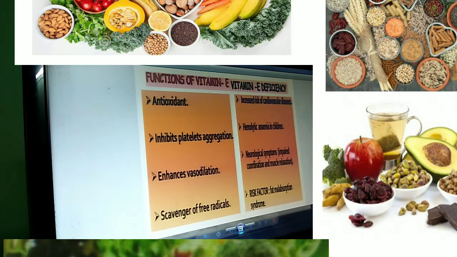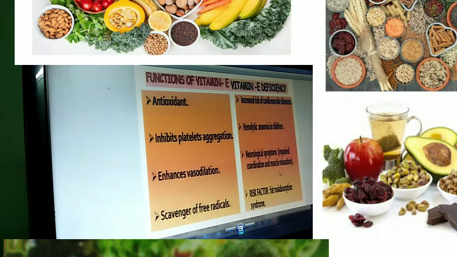Next, what are the deficiency diseases? First of all, it increases the risk of cardiovascular diseases, that is heart diseases, and blood-related problems like hemolytic anemia, weakness, and neurological symptoms, where coordination between muscles and nerves will be lacking.